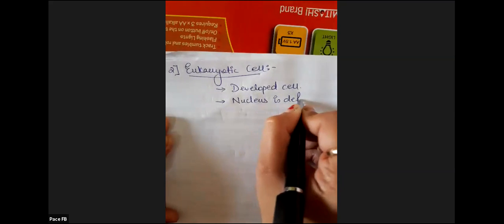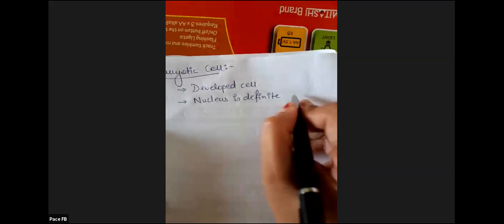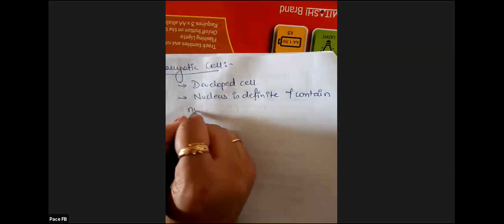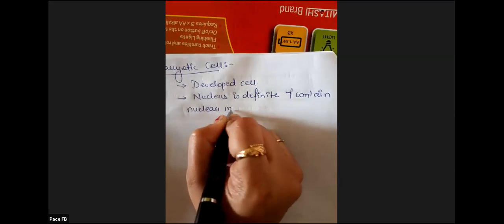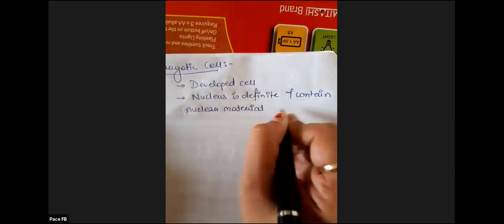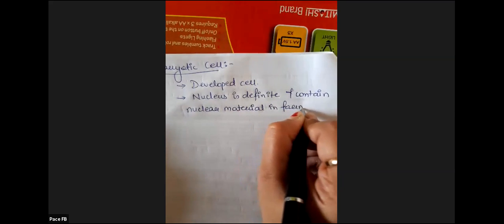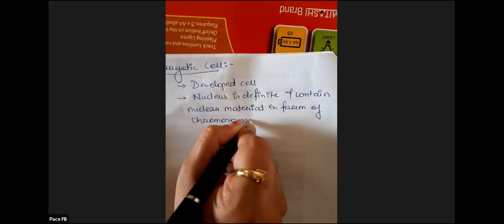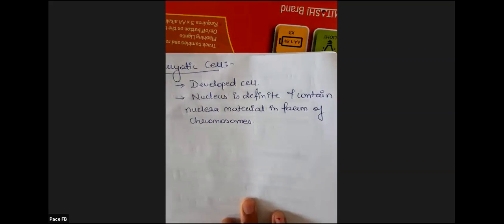The nucleus is definite and contains the nuclear material in the form of chromosomes. So whatever nuclear material is there is present inside the nucleus only, not like prokaryotes where it is dispersed. In the cytoplasm, there is no genetic material. Nuclear material is nothing but genetic material, that is DNA and all.